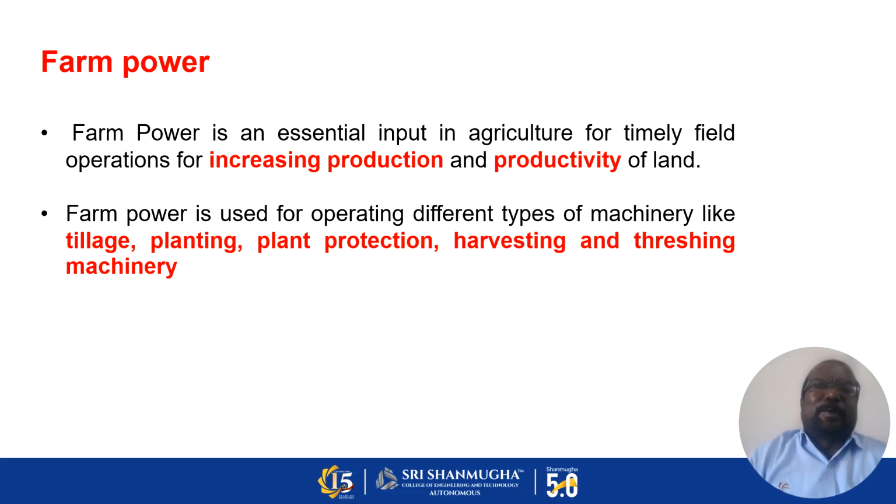So what does it mean by power? The farm power is an essential input in agriculture for timely field operation, for increasing production and productivity of the land. The production means the total yield. The productivity means the yield per unit area. The farm power is used for operating different types of machinery like tillage tools, planting tools, plant protection, harvesting, and threshing equipment.